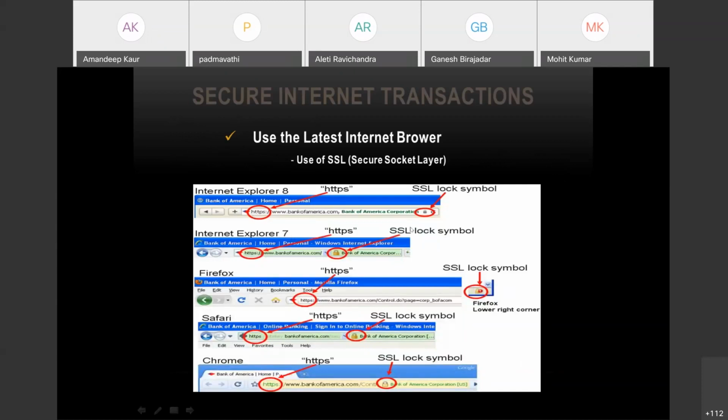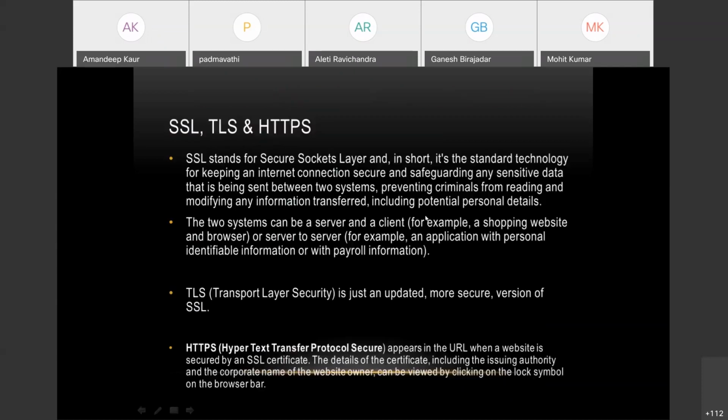HTTPS is being used here, and this is the SSL lock symbol. So what is the difference? SSL basically stands for Secure Sockets Layer. That is, it is a technology to keep internet connection secure and safeguard any sensitive data that is sent between the two systems, preventing criminals from reading or modifying any information or personal details.